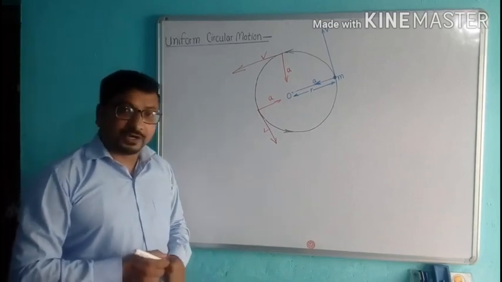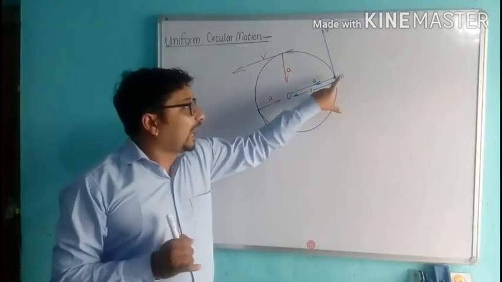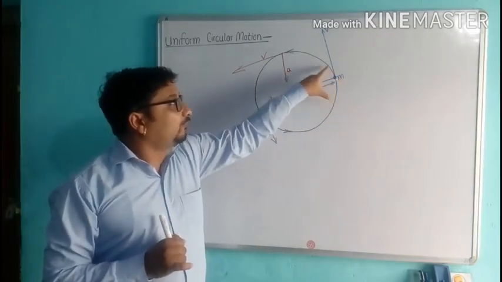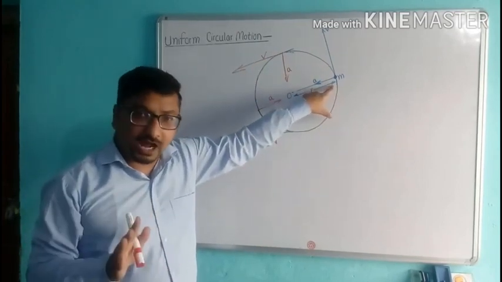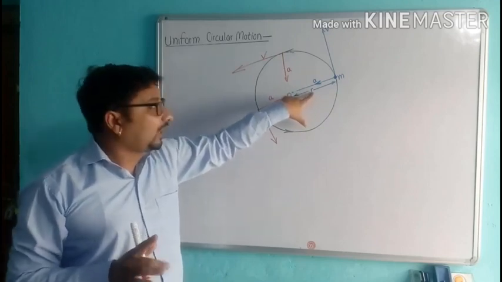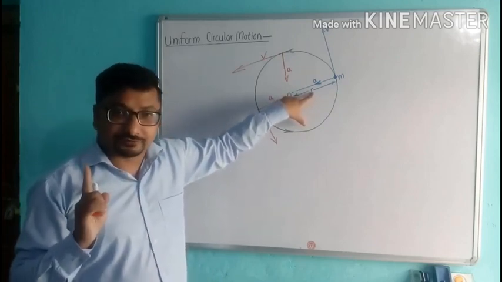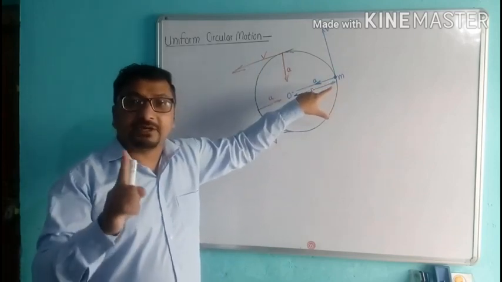Okay? Now, consider an object having mass m moving in a circular path having radius r, and completing one revolution in time t.